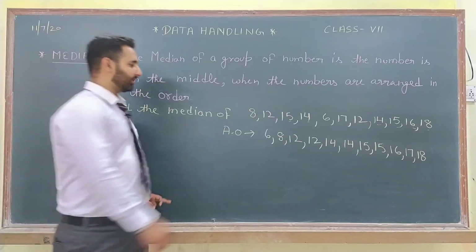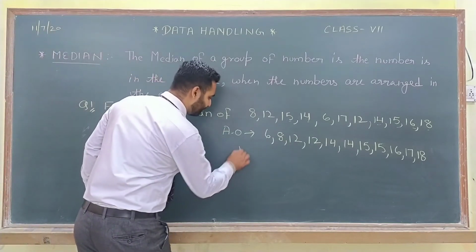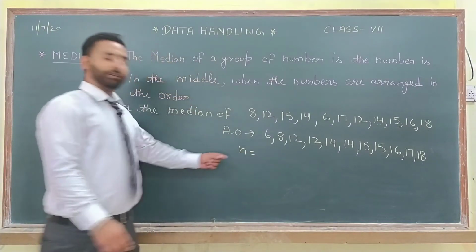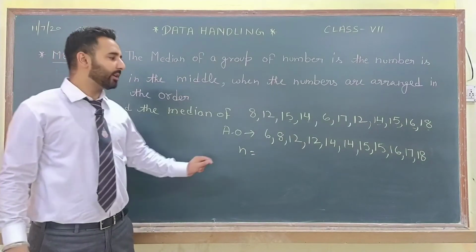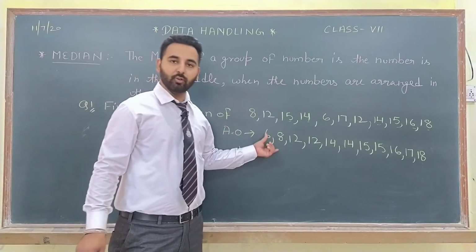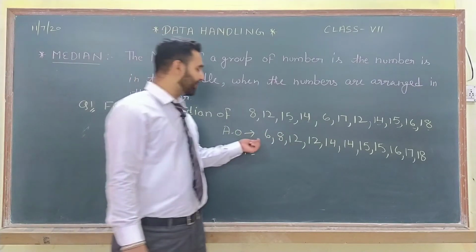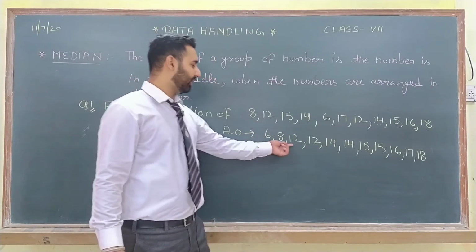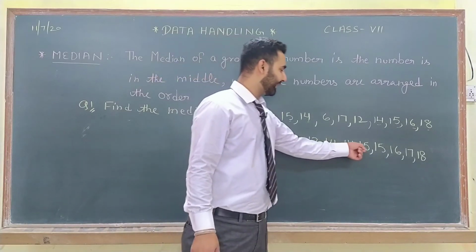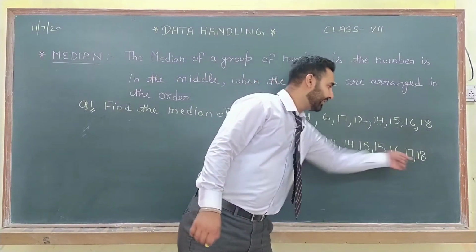The second step is you will check n. Now what is n here? n means the number of observations. So how many observations do we have here? 1, 2, 3, 4, 5, 6, 7, 8, 9, 10, 11.